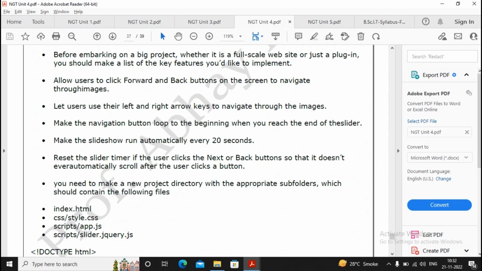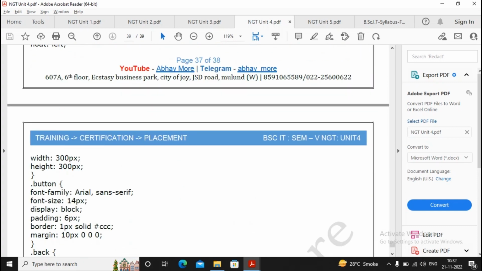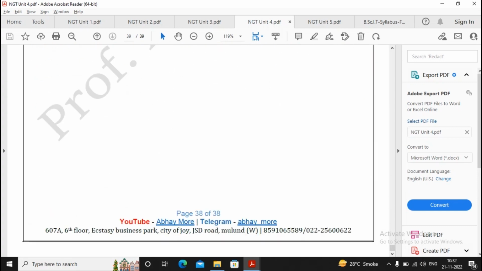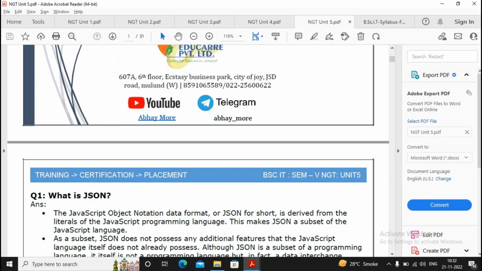So these are all the important questions. Over here you will find the jQuery image slider. I have given this as an example, you can read it once, there is no problem. About Unit 5, the smallest unit, I have 31 pages, so you can have a look once.